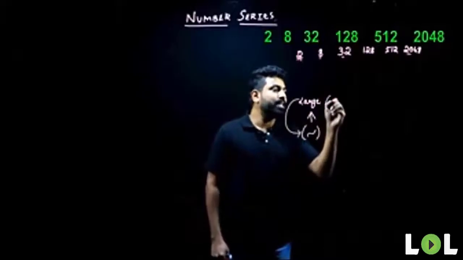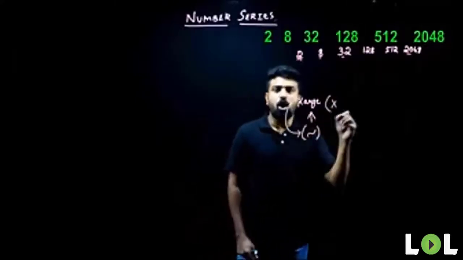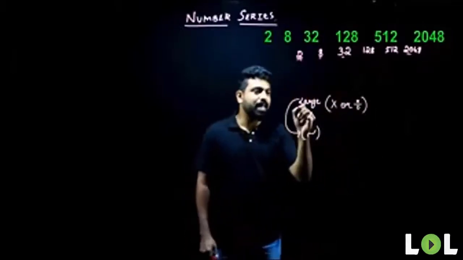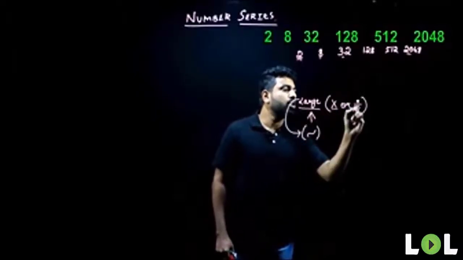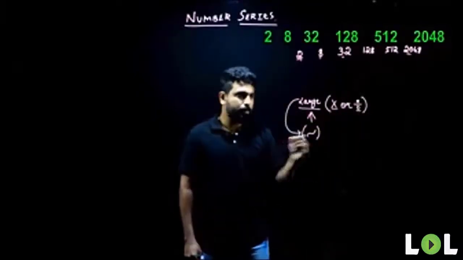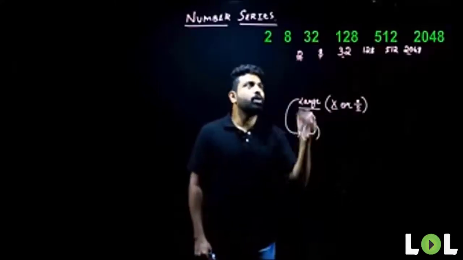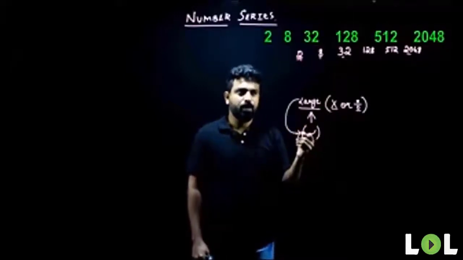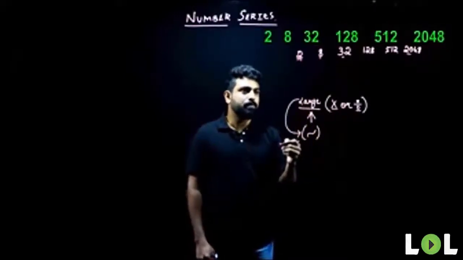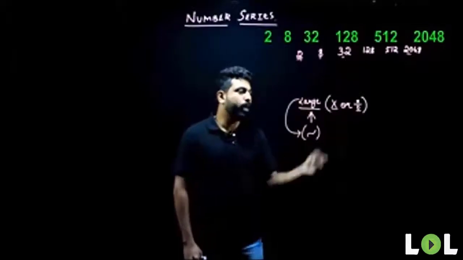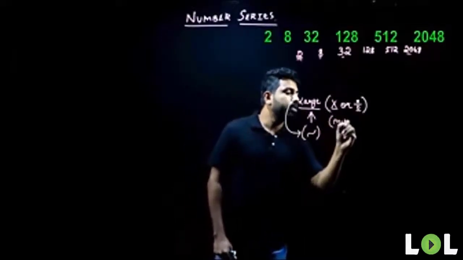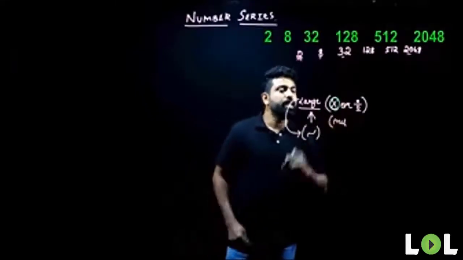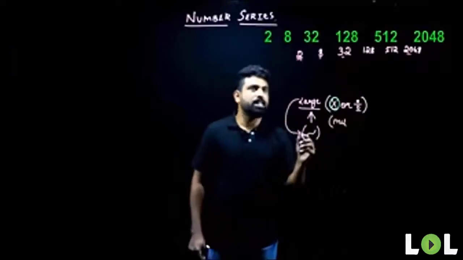So we have to understand that there is either multiplication or division that is involved in the series. Whenever the difference is large, it will be either multiplication or division. Since the terms here are increasing, look at this, 2 has to become 8. So I need to multiply with something or divide with something. Multiply or divide? Answer, people. Multiply. Very good. Since there is an increment, it is multiplication operation that we will be using here.